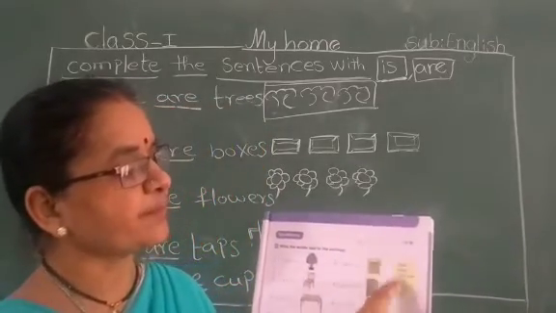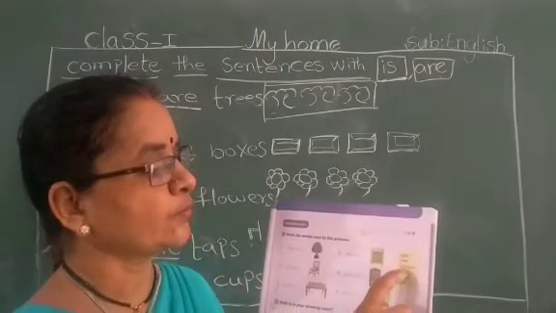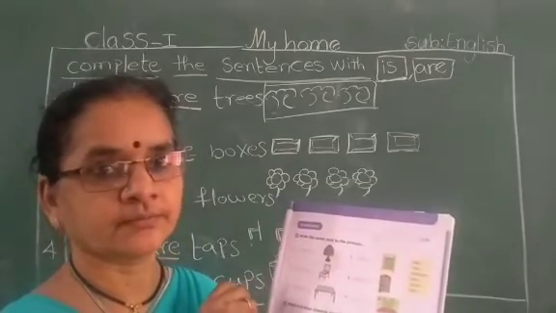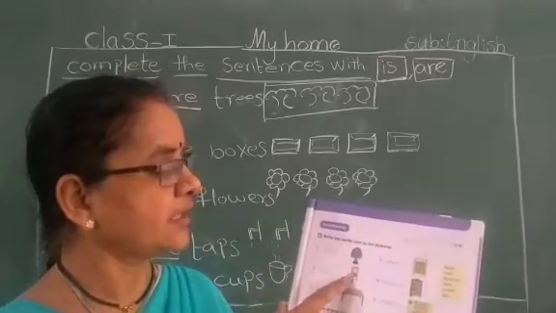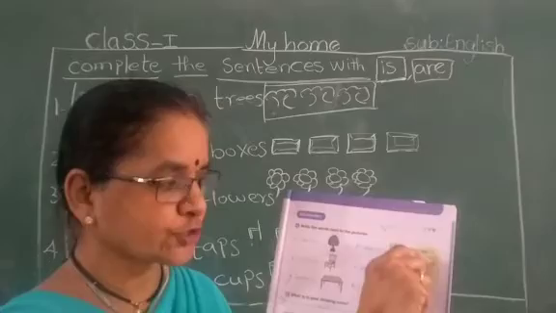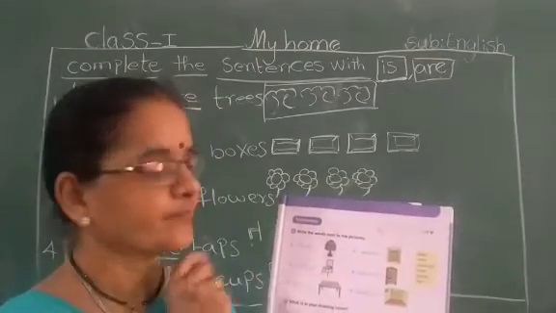Next bit. What is here? Some words they have given here. Table, chair, bookcase, lamp, carpet, door. Here, lamp. Here, chair. Here, table. You have to choose the correct word and see the picture. Then you have to write.